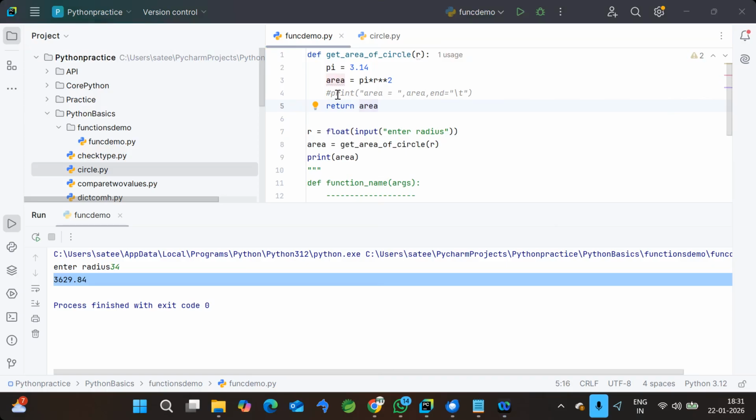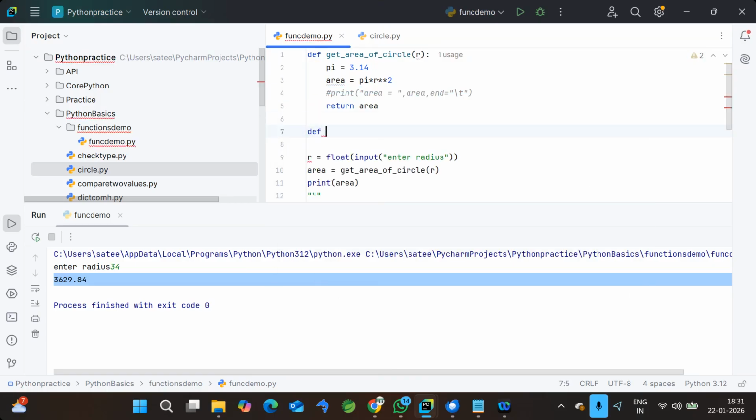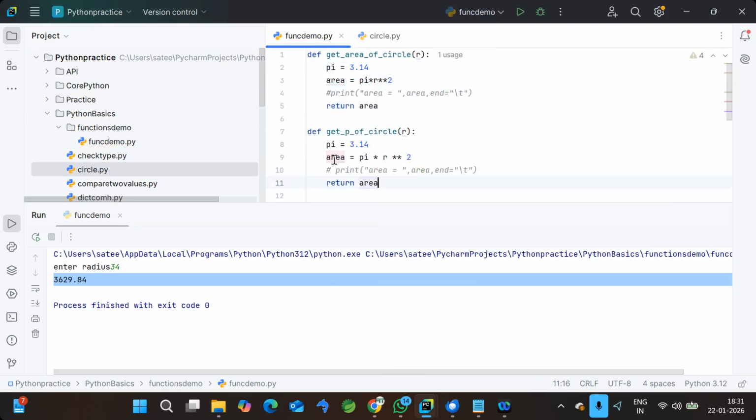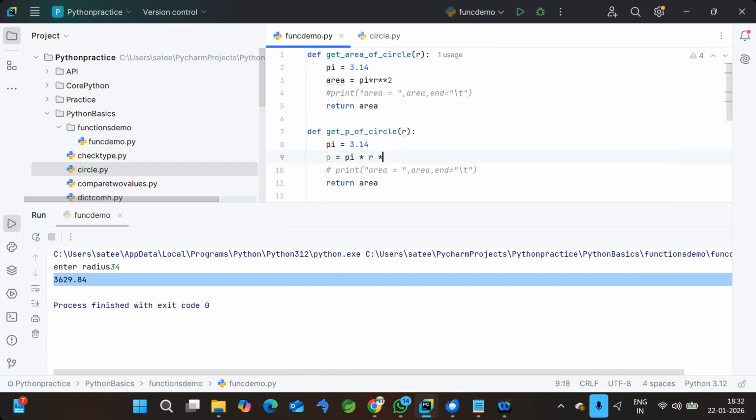Just before, we covered what we call the perimeter, right? We removed it. So for that, again we have to define one more function. Let's take def get_p of circle. Just imagine I'm writing p instead of perimeter. Here also I'm sending r, and whatever output we had, I can take this. Now instead of area, I'm writing p, and as we know, the perimeter is 2 pi r. So 2 star pi star r, and here return p.